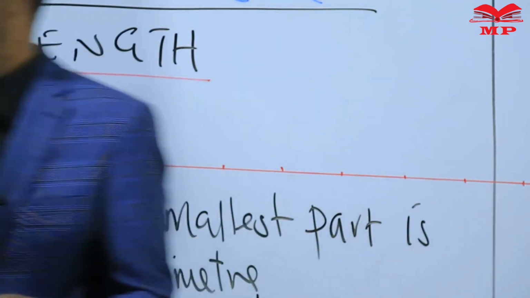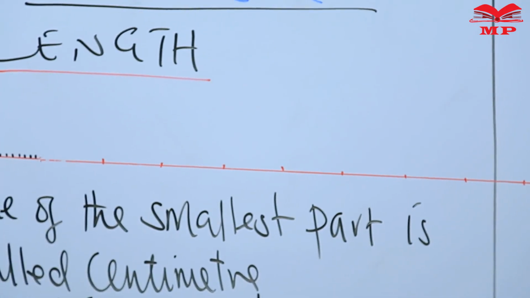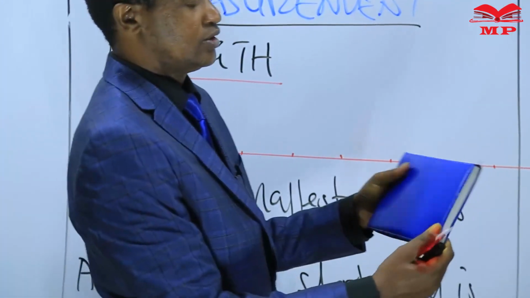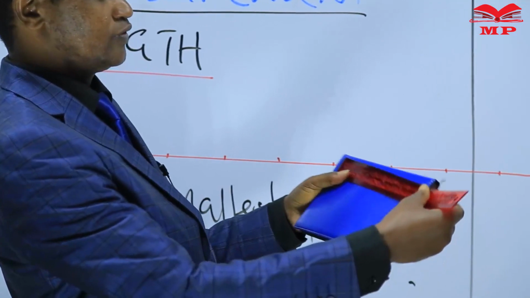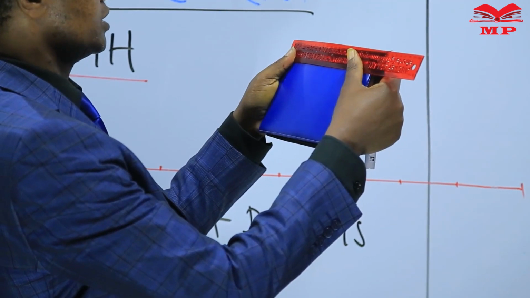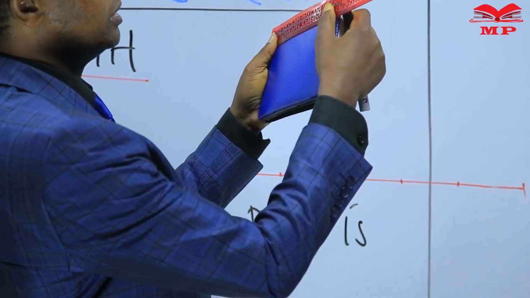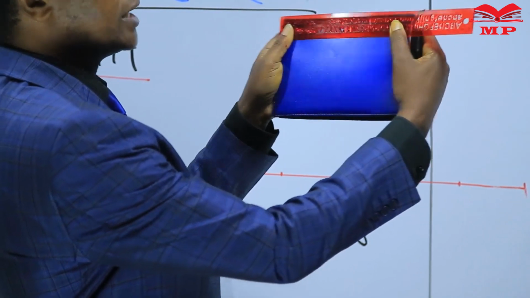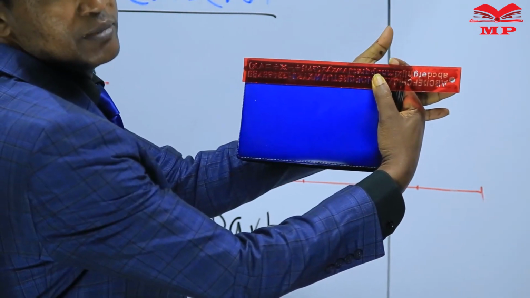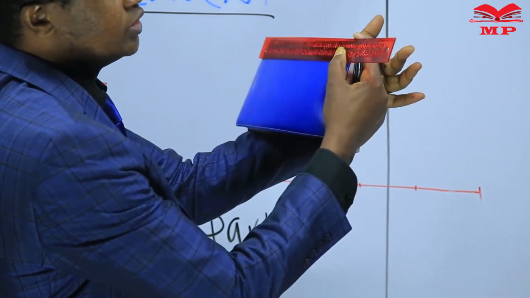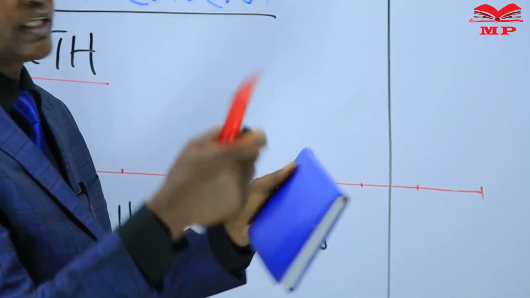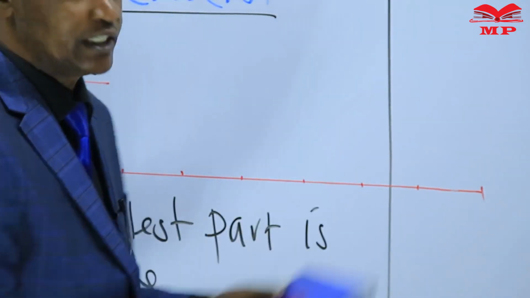Let me try something else. This is my diary. What is the length of this diary? This one is 21 centimeters. This diary is a short length because it's less than 30 centimeters.